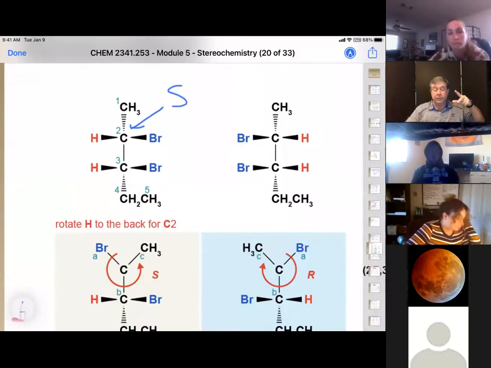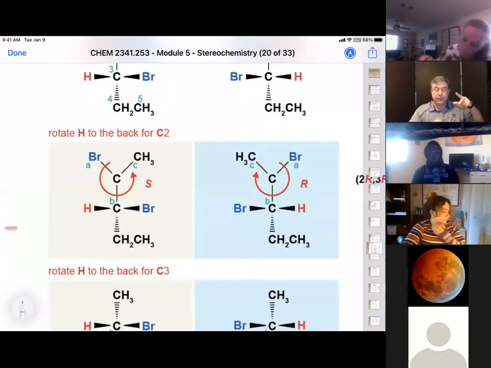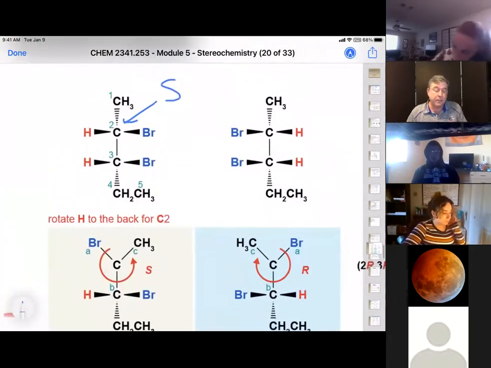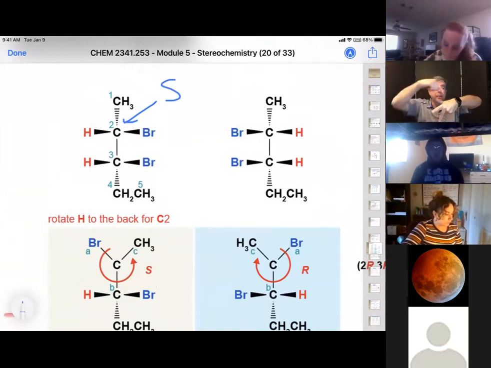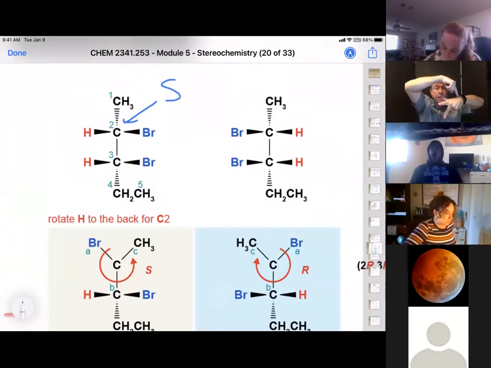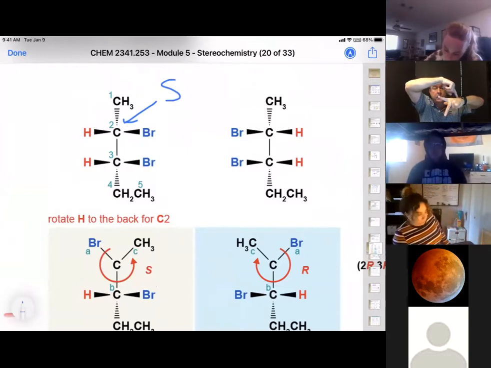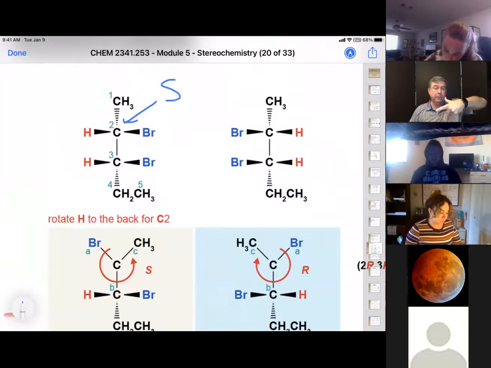If you want to go back and do the other one, that's down here. But now let's do the 3 carbon. I'm going to orient my hand so that my wrist is my methyl group again. Then we have two coming out at me and this one going up.